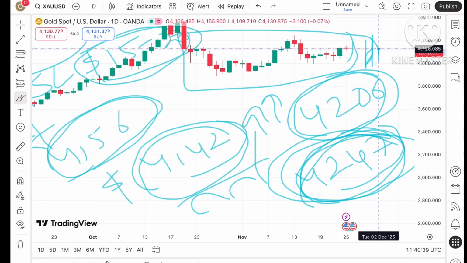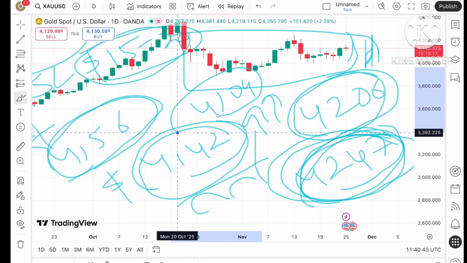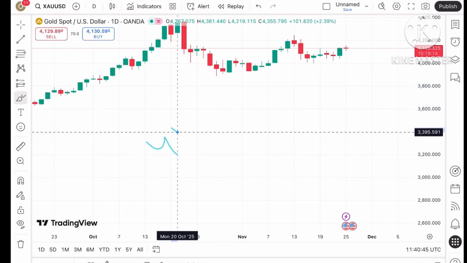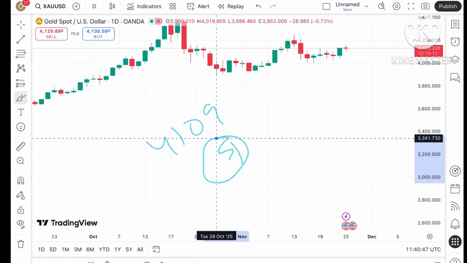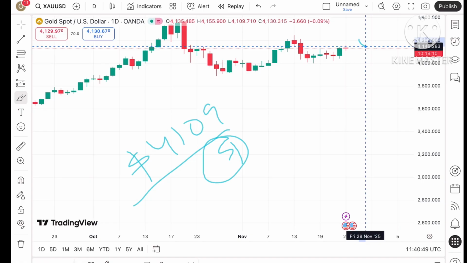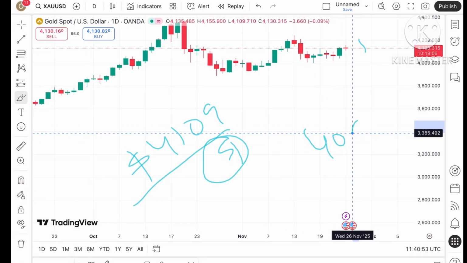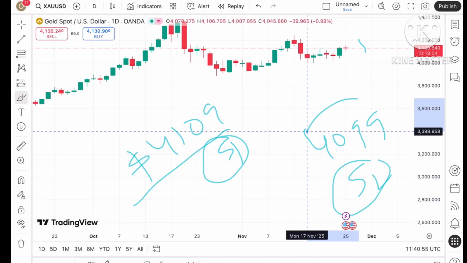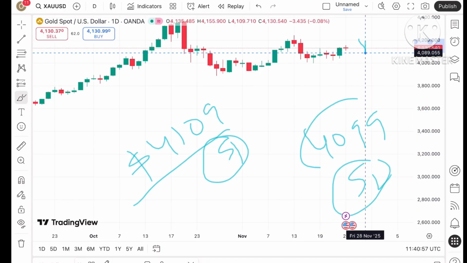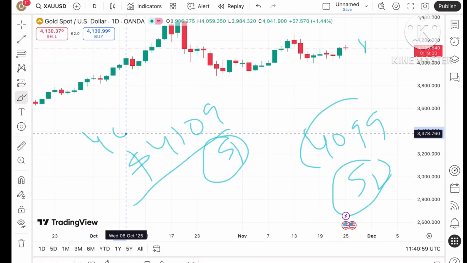Suppose the price starts coming down, we can see it can move towards a level of $41.09, which is support 1. Okay, 41.09, which is support 1. And if the price falls below 41.09, a further downfall can be seen towards the next level of around $40.99, which is support 2. And if the price falls below 40.99, a further downfall can be seen towards 40.85.